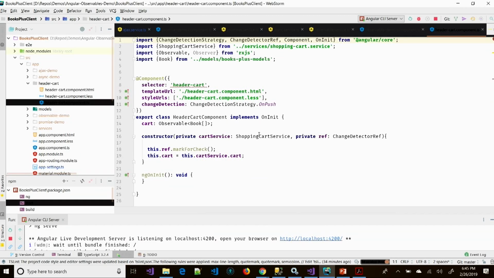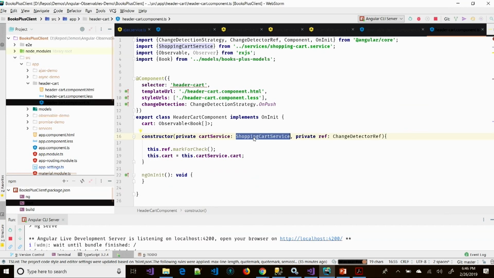I don't think I actually needed this. I was playing around with that, but I'm going to leave it in for now. The only thing that's interesting inside of this is I have a reference to my shopping cart service that's going to manage where the data lies.